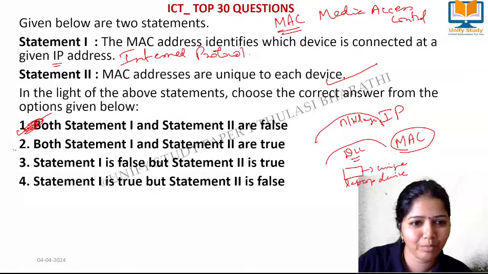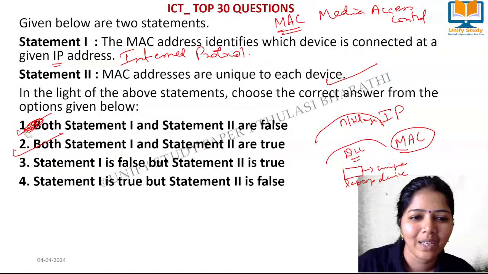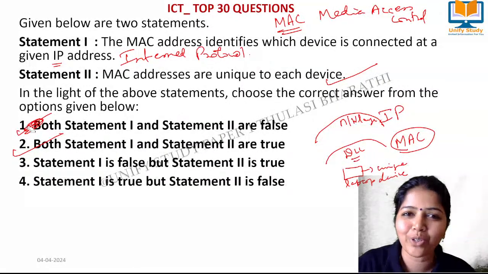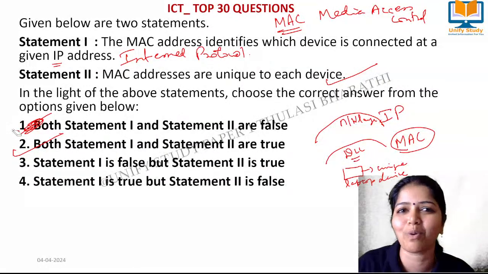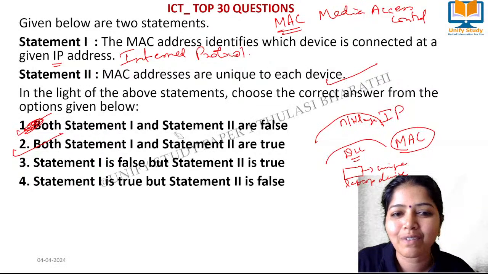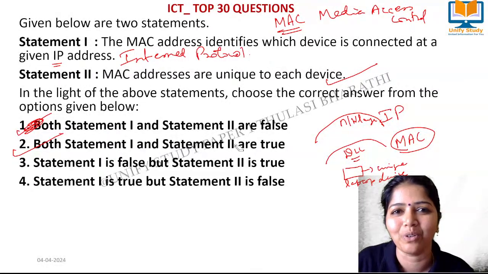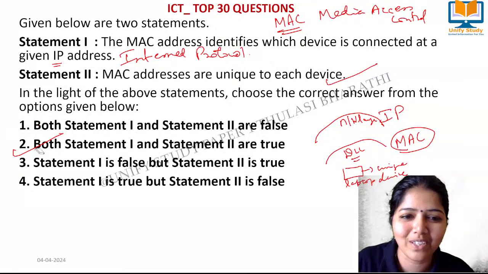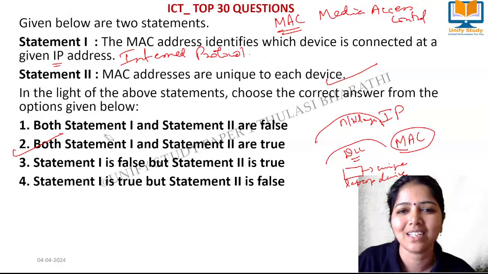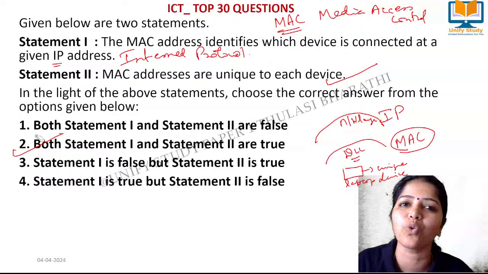Sorry, both are true. See what mistake I have done. You remember what mistake I did? Usually we used to have the first option as both are right. In that aspect, I just clicked the first option. But see, in the question, the first option is both the statements are false, and the second option is only one is true. So please learners, be very conscious whenever you give the answers. Yes, a simple mistake. It's a very silly mistake, but it takes your 2 marks away.